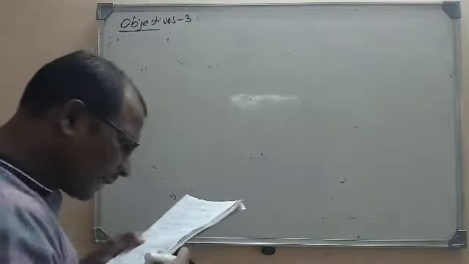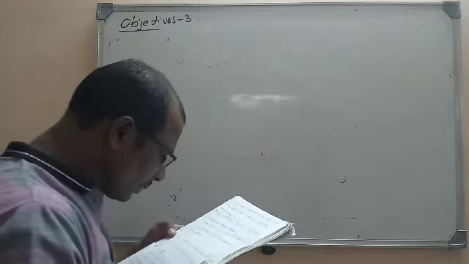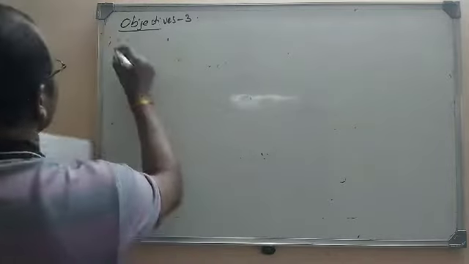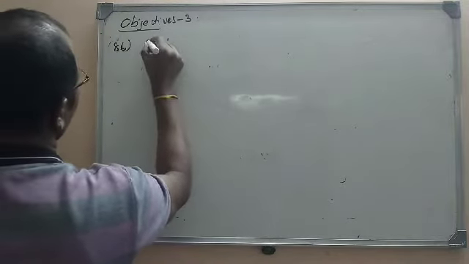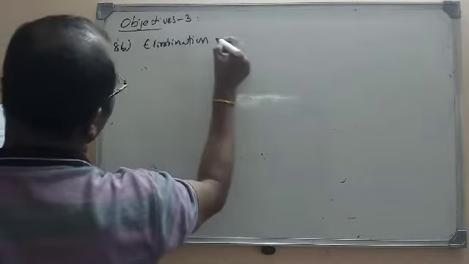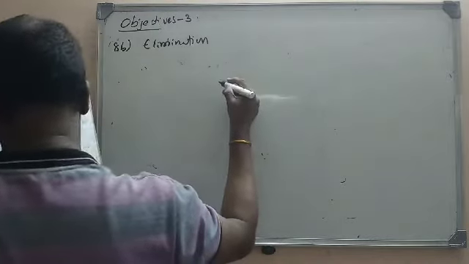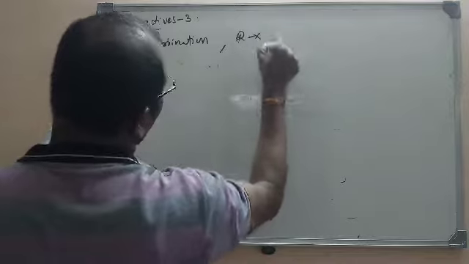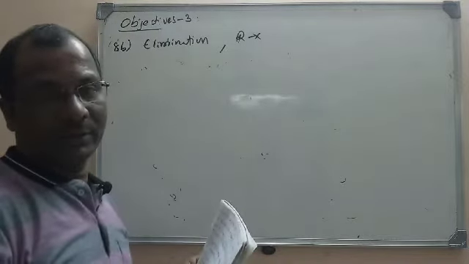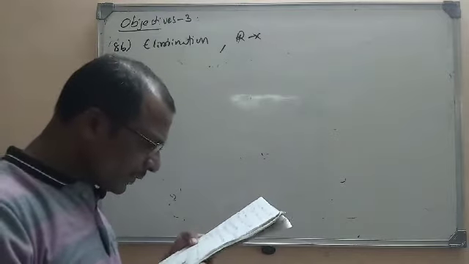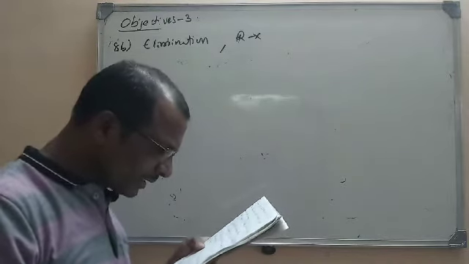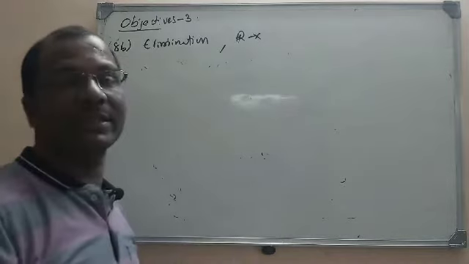The order of reactivity of alkyl halides towards elimination reaction is. So the order of reactivity of alkyl halides, here elimination is taken. Different alkyl halides are given for their elimination reaction. If you see all the options here, the first option, tertiary is greater than secondary is greater than primary, itself is correct here.